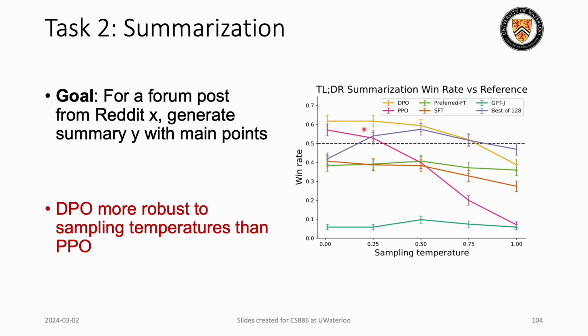But even with that, DPO is still performing pretty well compared with PPO, and if we compare it with best of 128, it is giving us comparable results. Best of 128, as per the paper, is when you extract 128 responses and just take the best of them.